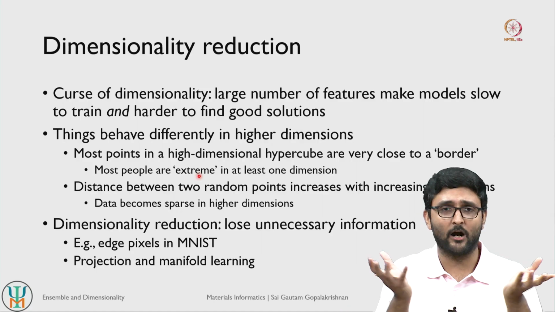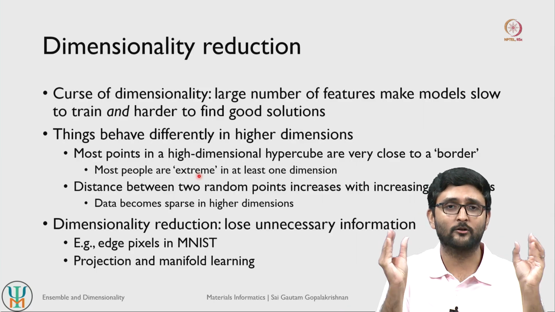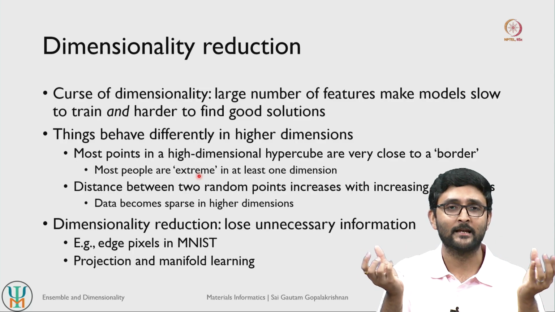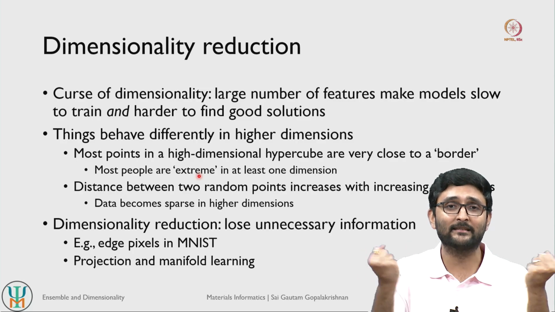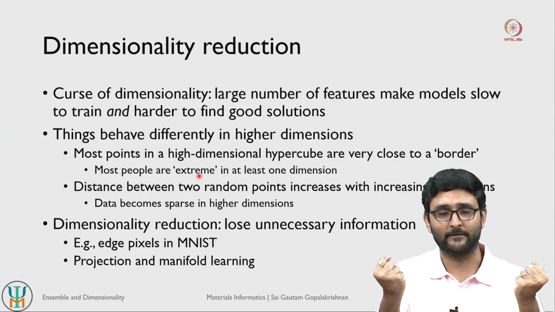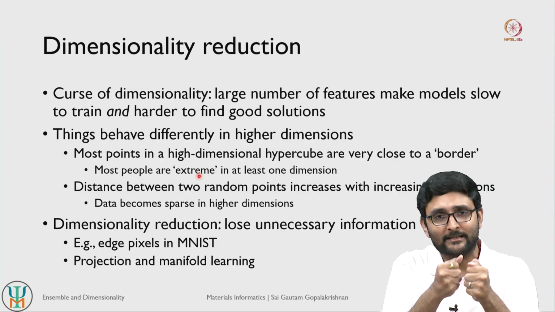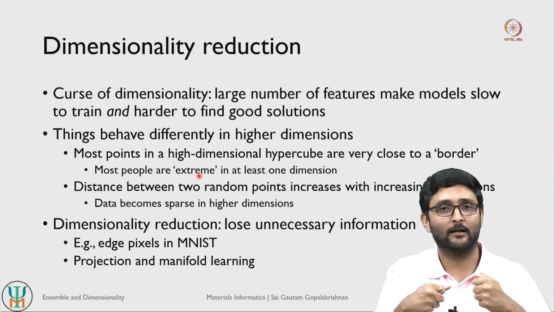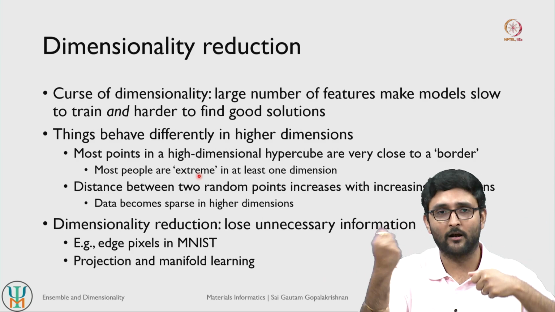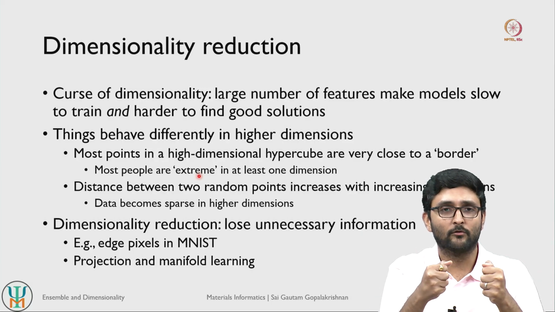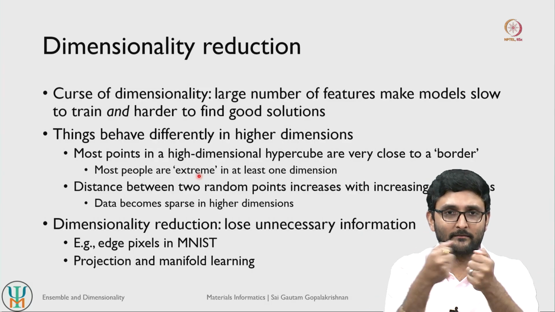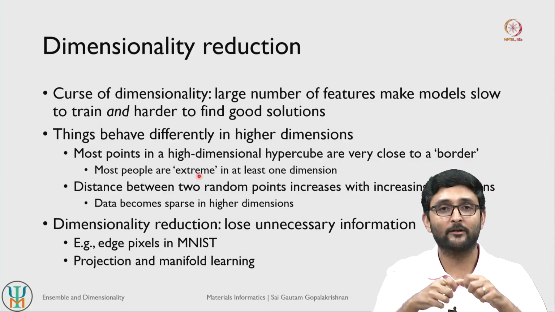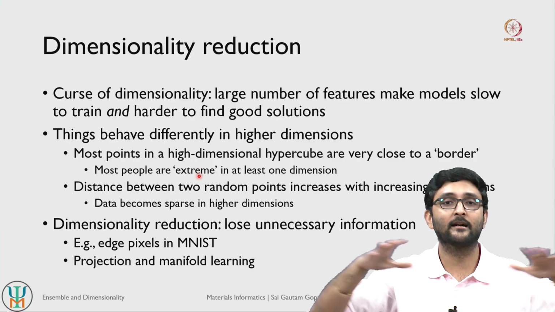And because this is very common, because data points tend to move closer to the extremes, closer to the borders of a high dimensional space, the distance between data points actually increases quite dramatically. If you were to have simpler ways of bucketing people, whether they are right-hander or left-hander, whether they are Indian or non-Indian, and so on, the data points will form fairly dense clusters compared to if you classify people with 100 different axes.